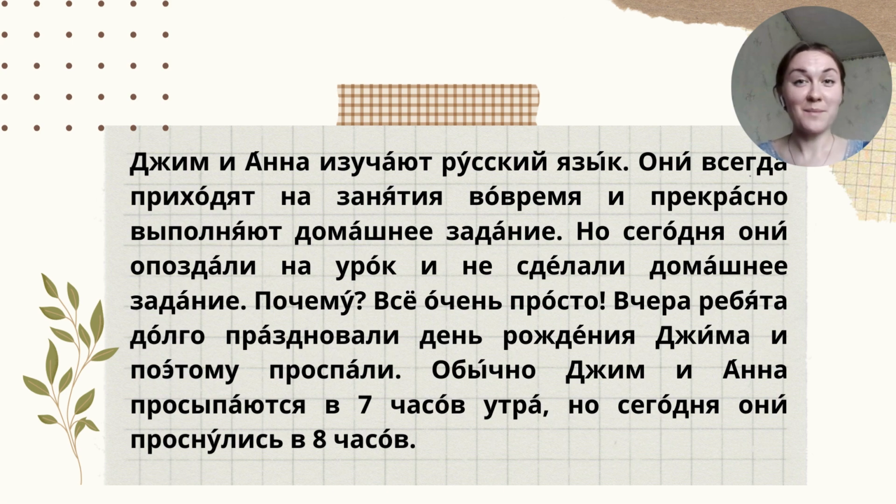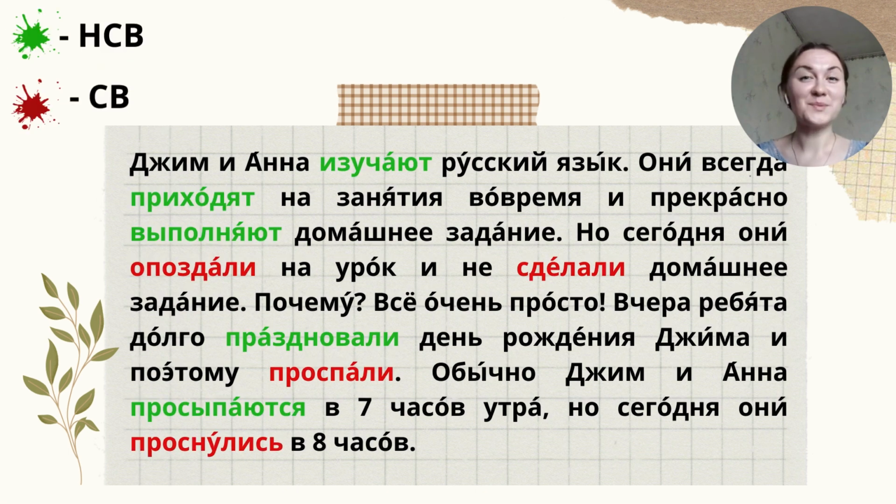Okay, now you can pause the video, think a little bit, and try to find the imperfective and perfective verbs yourself. Then we will check it and I will explain why exactly this verb is imperfective and this one is perfective. I hope you managed to do this exercise. Now we're going to check it.